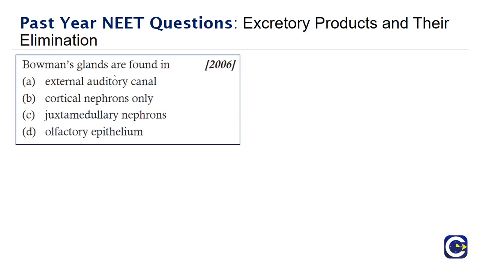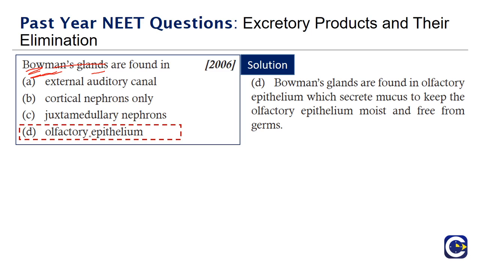Bowman's glands are found in, options given are external auditory canal, cortical nephrons only, juxtamedullary nephrons, olfactory epithelium. So we have Bowman's glands. This is a very important fact. We have been given this in the excretion chapter because we generally confuse Bowman's gland with Bowman's capsule. This is not related anywhere near the kidney. It is present in the olfactory epithelium for the production of mucus. So the option is D. They are found in the olfactory epithelium, which secrete mucus to keep the olfactory epithelium moist and free from germs.